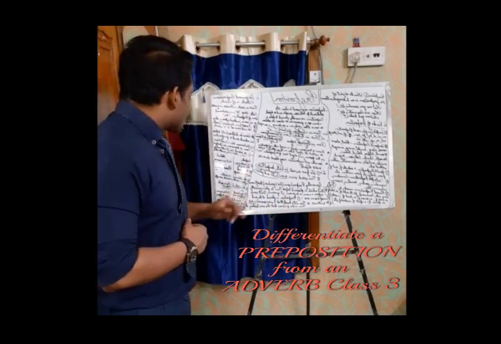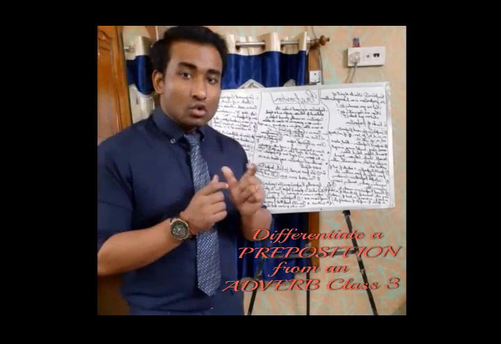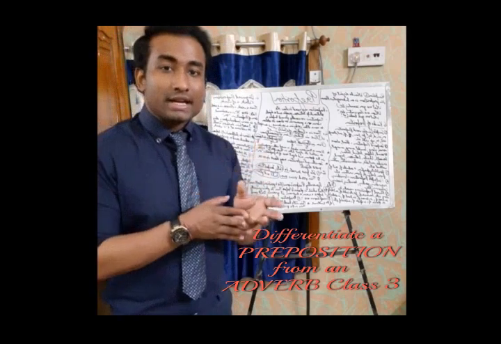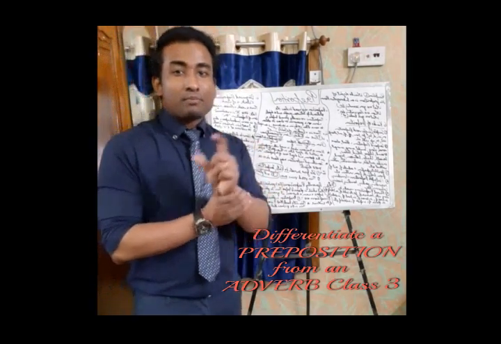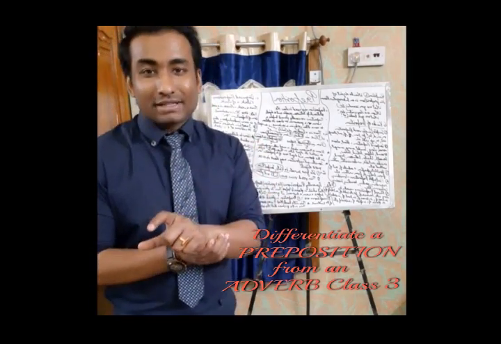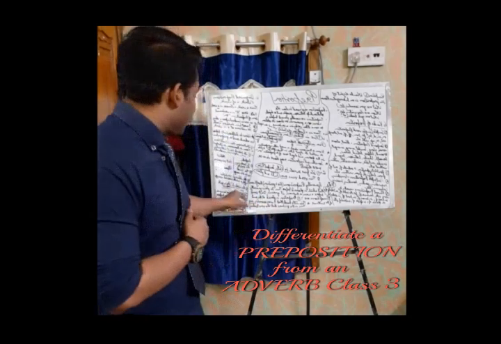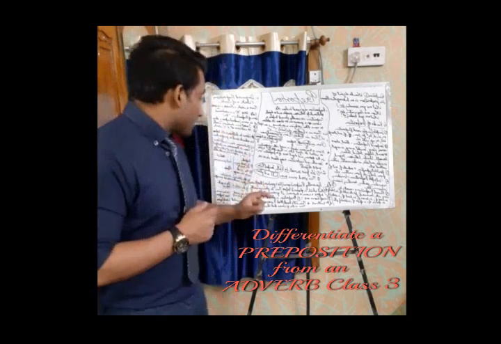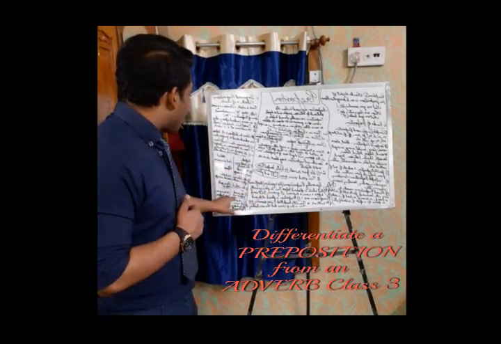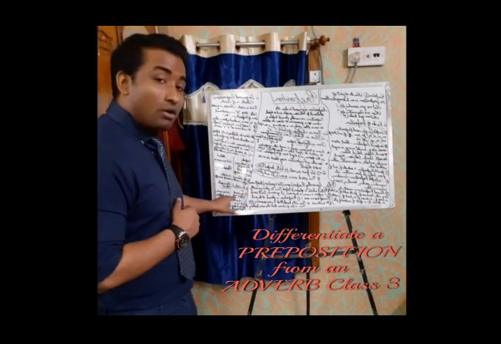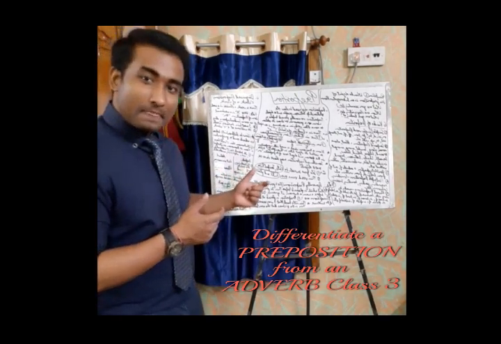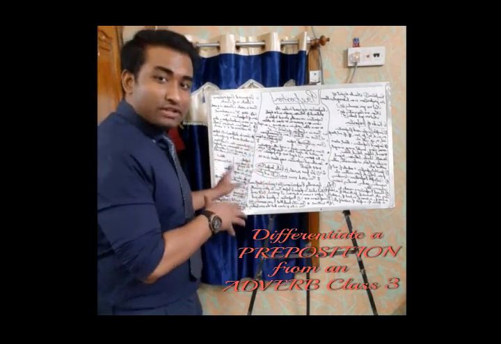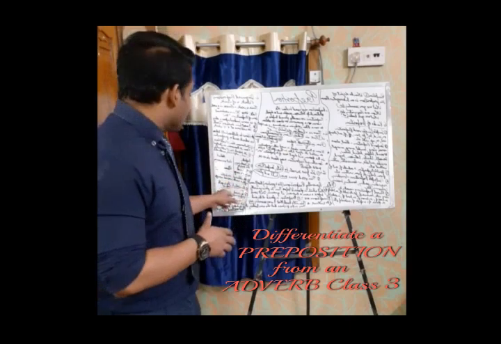Next one. He stood before me. So here me is a pronoun, and before the pronoun a word is coming: before. So obviously before is a preposition over here, because before is coming before this pronoun as an object, that is, me.